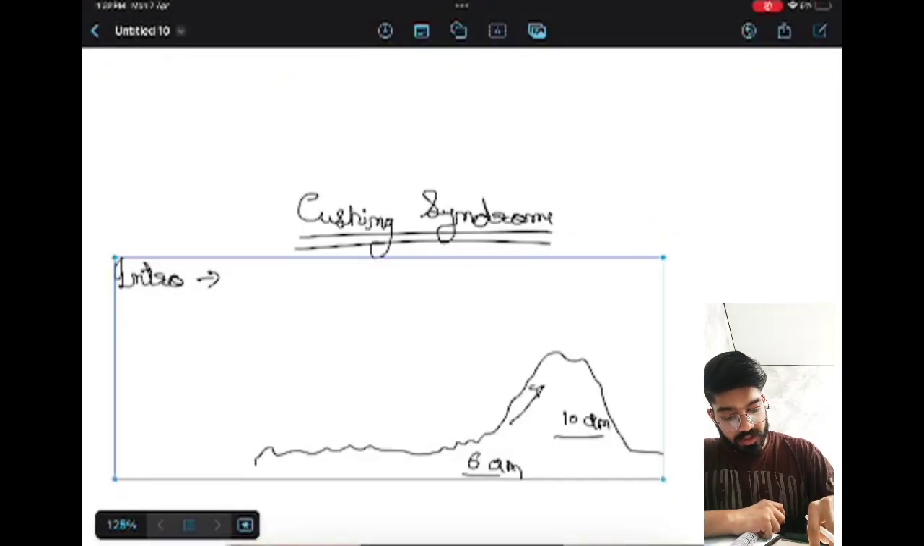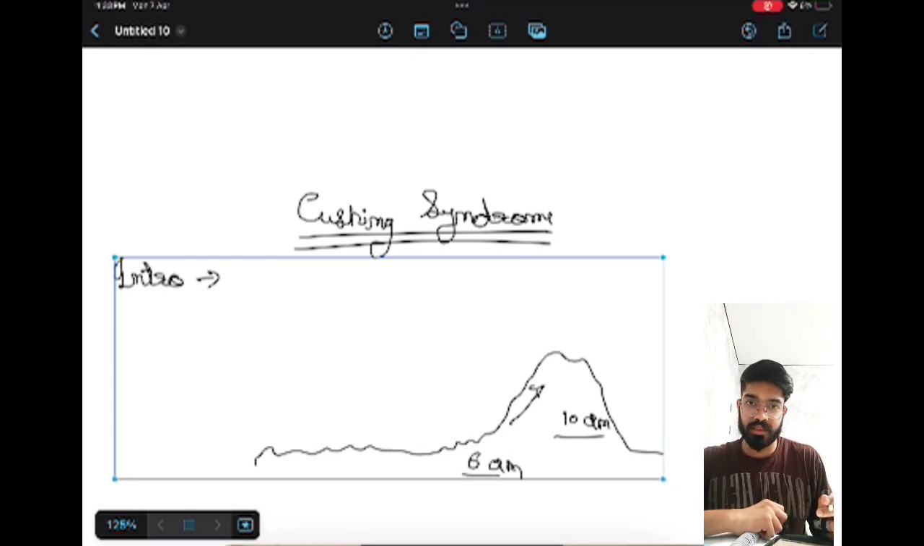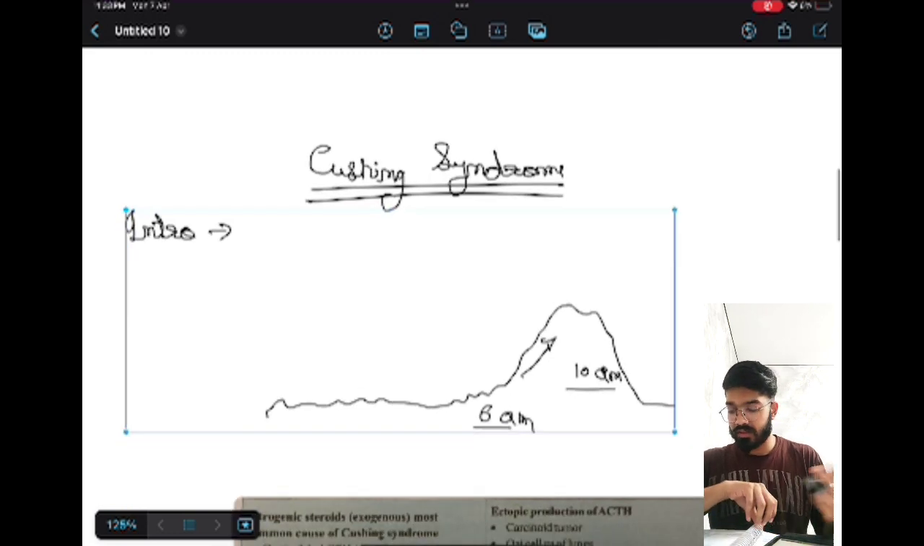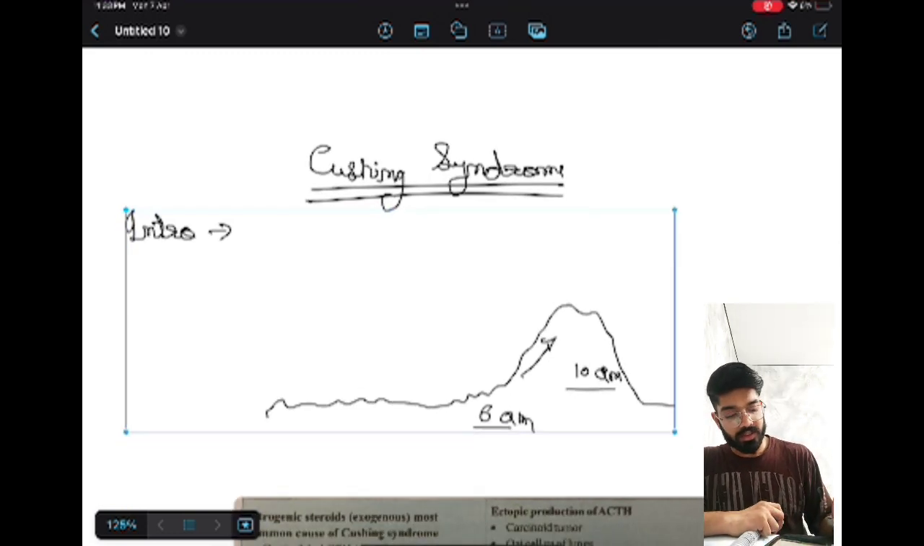So today we'll be discussing the topic about Cushing syndrome. So what is Cushing syndrome? It's generally the increase in the cortisol levels in the body, which causes obesity in the person and other clinical features also. So we will see one by one. So let's start with the introduction.